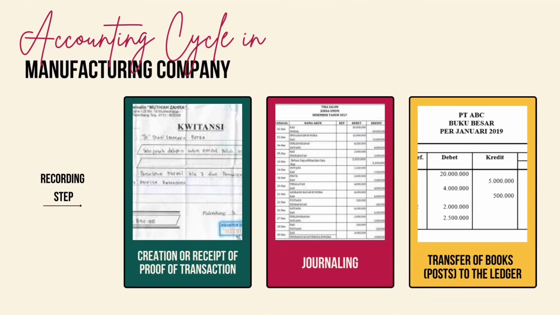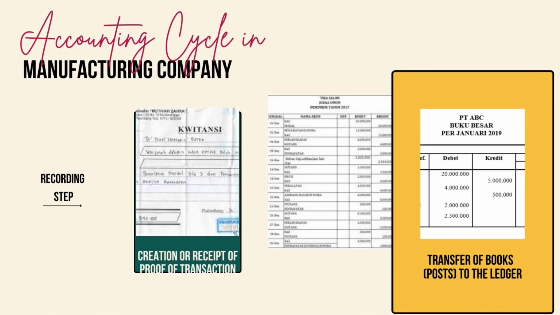Accounting cycle in the manufacturing company. Accounting cycle in the manufacturing company is divided into two parts. The first is recording step. These are the steps that are included in the recording step. First is creation or receipt of proof of transaction. The second is journaling. The third, transfer of books or posting to the ledger.